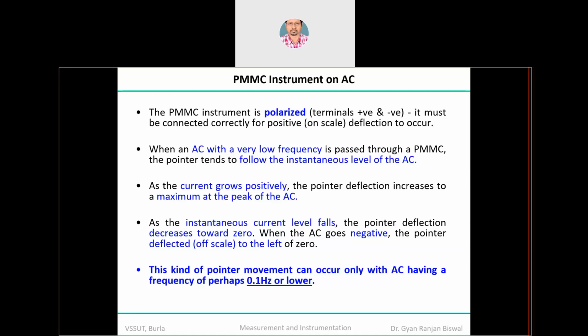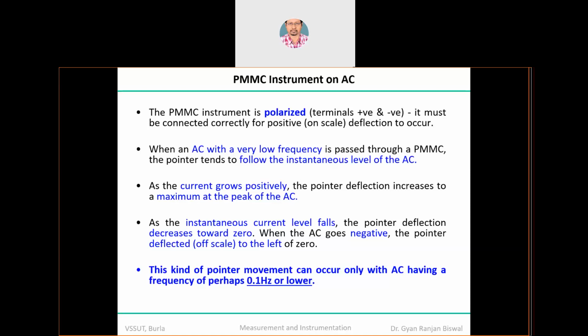But in reverse, if you are considering very high-frequency signals, the average value of the pointer deflection will be zero. That means if you apply a normal supply, let's say a 5 ampere 50 hertz signal, and then with the help of a mechanism we try to control the current. We apply a shunt resistance, bypass the maximum current and allow only a current ranging from 10 microampere to 100 milliampere, but the frequency is 50 hertz. What will happen? Your reading will be zero, because the average value on that voltmeter or ammeter will be zero.